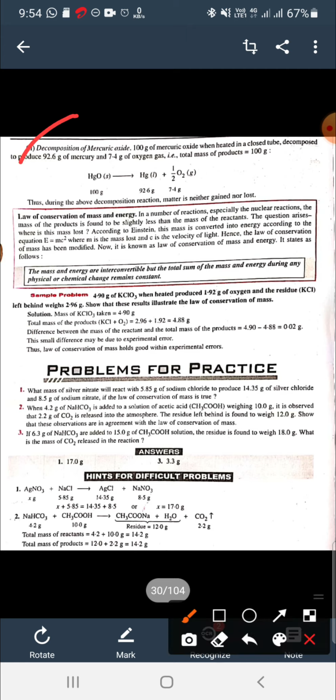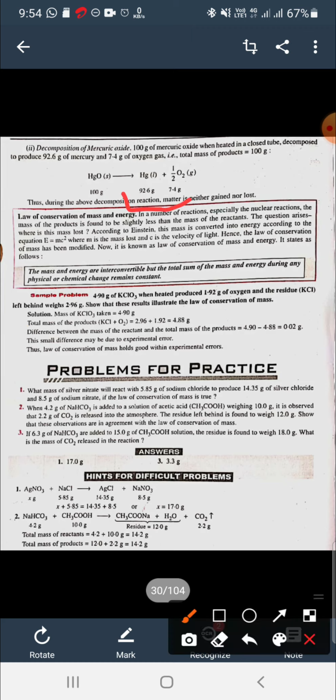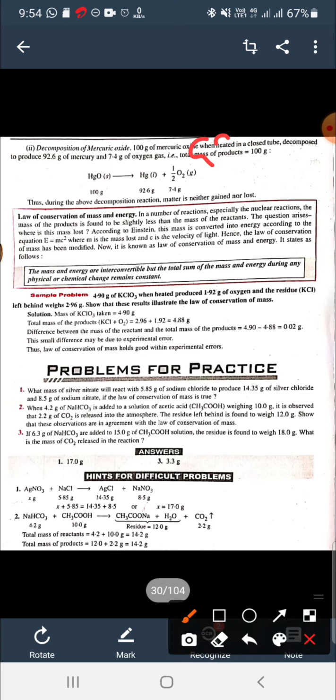Another example: HgO is having 100 gram. It decomposes into mercury and oxygen. The mass of mercury is 92.6 gram and of oxygen is 7.4 gram. If you take the sum of the mass of the products, it will be equal to the mass of the reactant. Here 92.6 plus 7.4 is equal to 100. So the mass of the reactant is equal to the mass of the products.